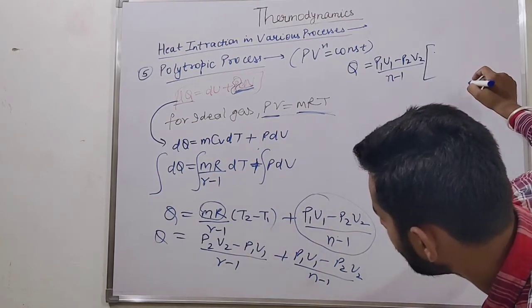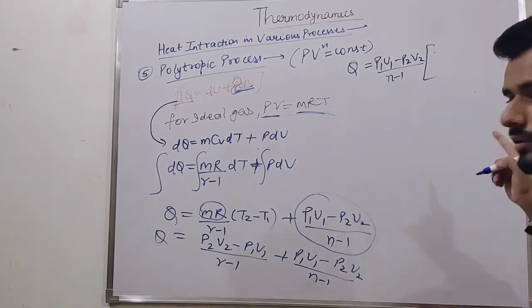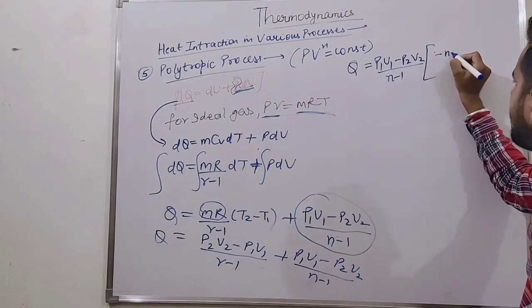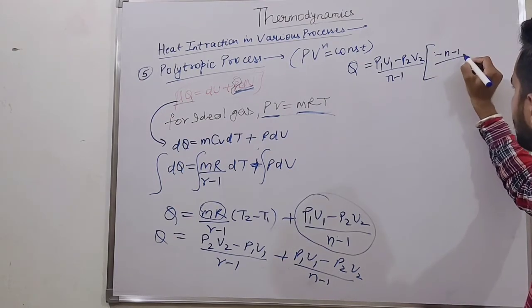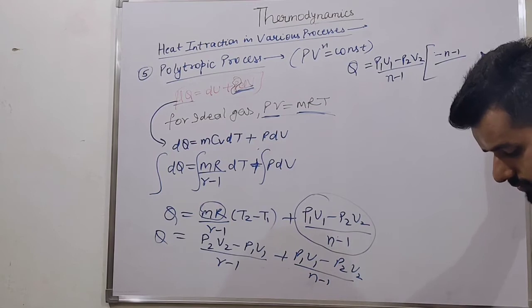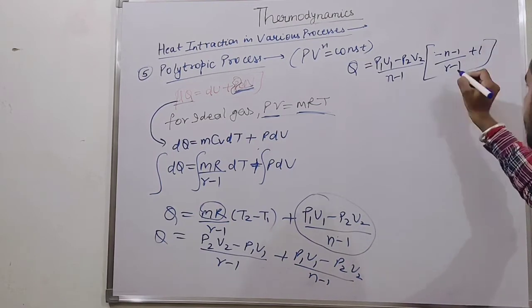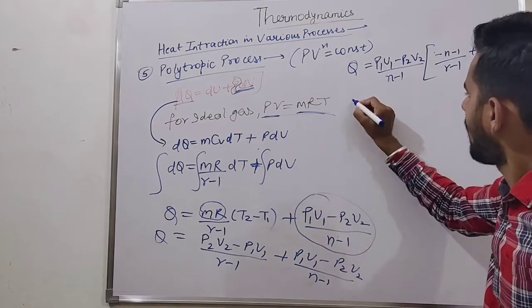Then what is getting inside? Minus 1 upon gamma minus 1 plus 1. Are you getting my point? What is getting inside? Minus (n minus 1) upon (gamma minus 1) plus 1. This is the relation we are getting.